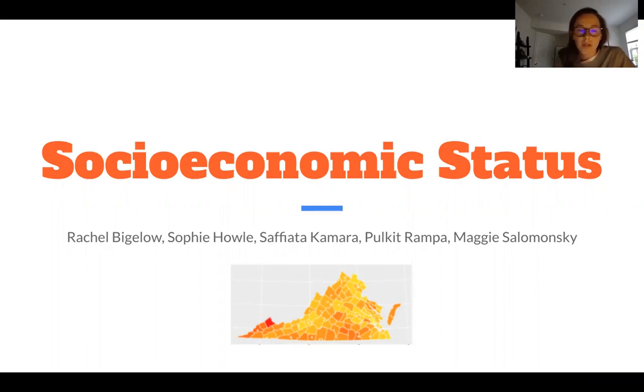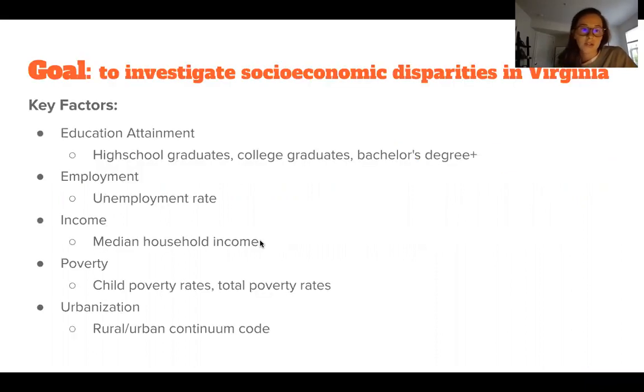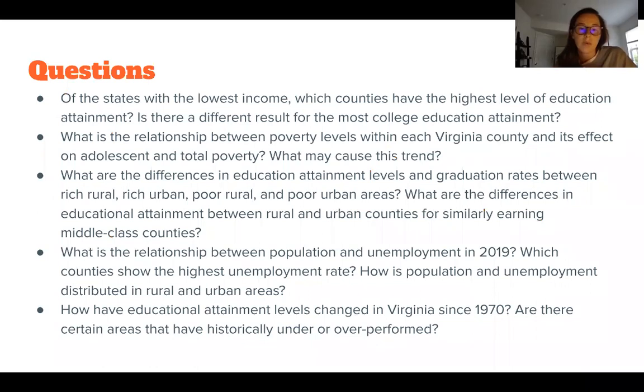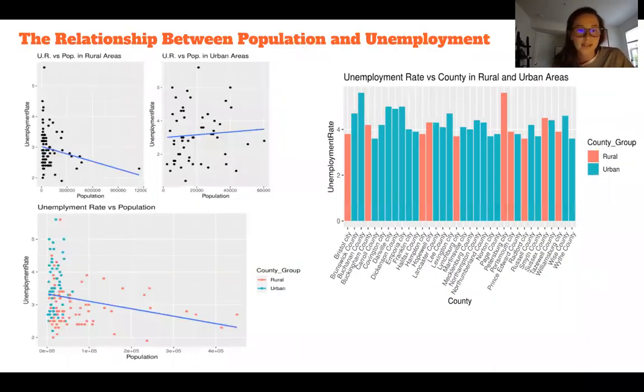For our group, we were looking at socioeconomic status, and the factors that we analyzed were specific to counties in Virginia, those including education, employment, income, poverty, and urbanization. The next slide is the questions we specifically were analyzing. However, we go into depth more on the following slides.